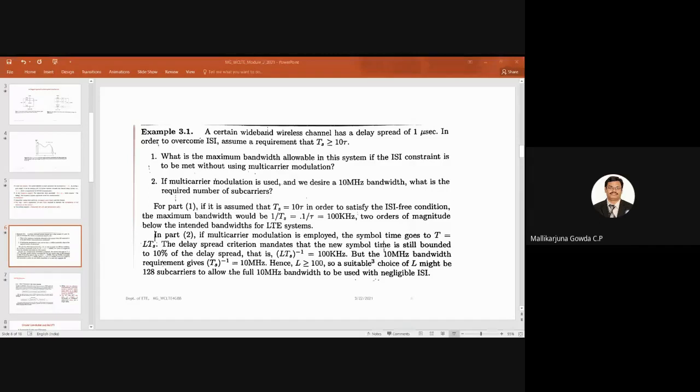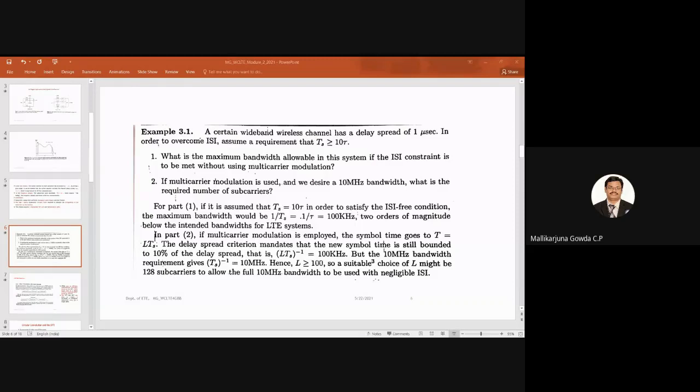When k is 1, L will be 2. When k is 2, L will be 4, like that, up to 7. What is 2 power 7? Yes, 2 power 7 is 128.